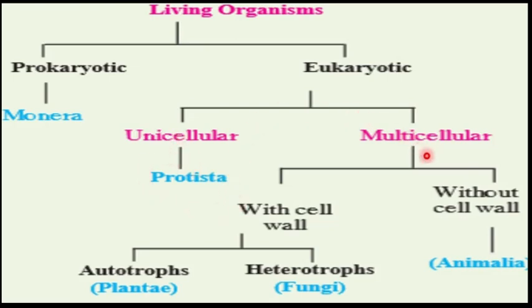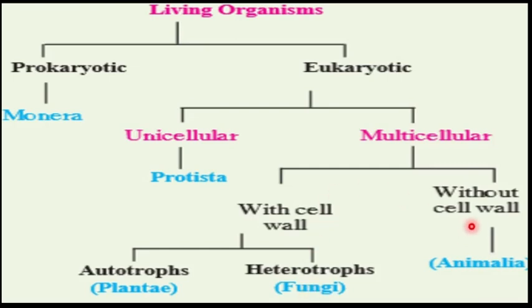Then we have multicellular. Multicellular can be with cell wall or without cell wall. If they are with cell wall, they can be either autotrophs or heterotrophs. Autotrophs, those who can prepare their own food, that is plants, as they have chloroplast in them, they can prepare their own food. So we have the other kingdom, that is Plantae. Next is heterotrophs. They cannot prepare their own food, they are dependent on others for the food. So all the fungi are heterotrophs, and fungi are the next kingdom, that is the fourth kingdom, that is Fungi. Also fungi are saprotrophs, that is they depend on the dead organisms for the food.